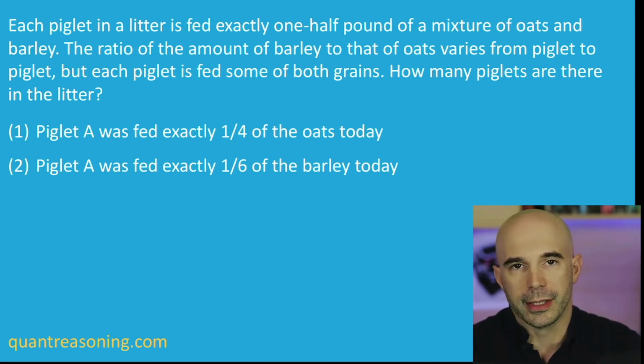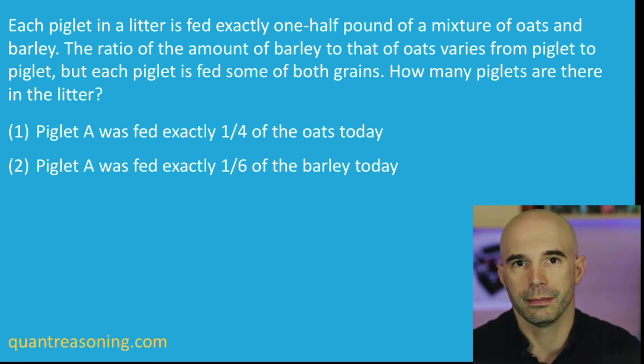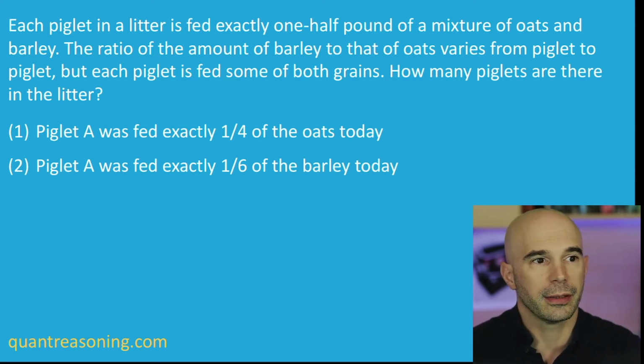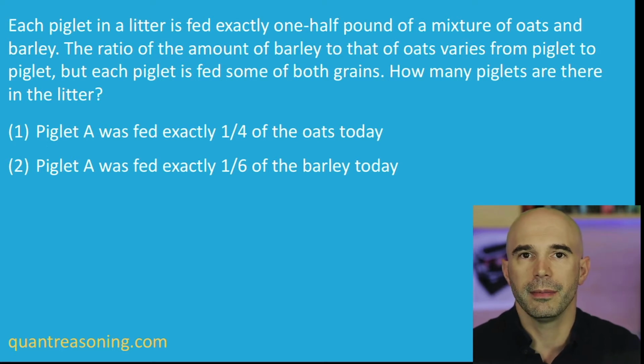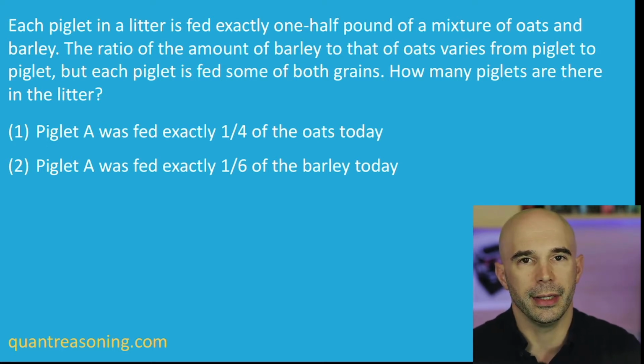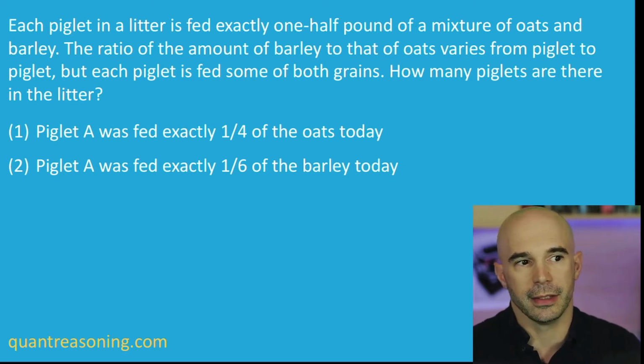I'll start with statement 1 because they seem pretty similar. Statement 1 tells us that one of the piglets, call it Piglet A, was fed exactly a quarter of the total oats. Now, we also know that each piglet got half a pound of the mixture. So what I'd like to ask all of you to do here is not only think about whether the statement is sufficient on its own, but also think about any inferences you might be able to make about what the number of piglets could be.